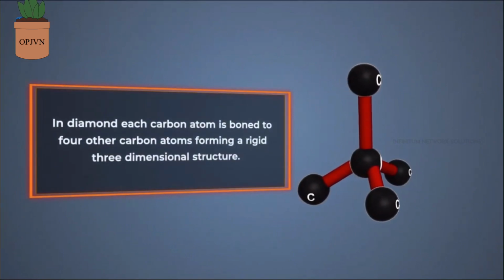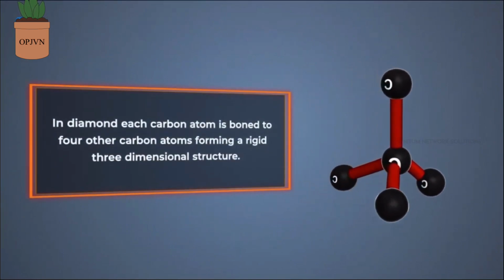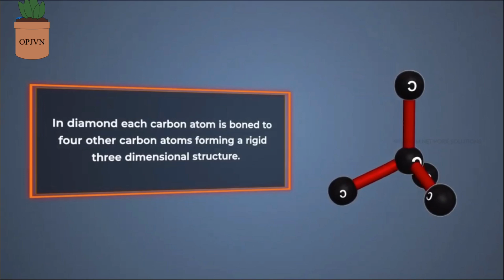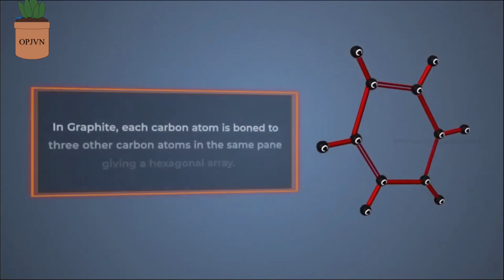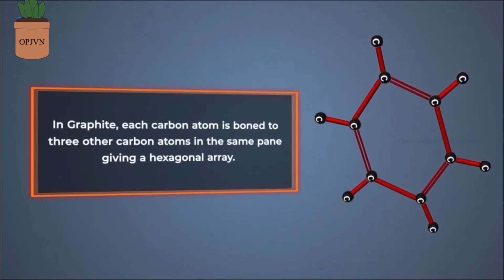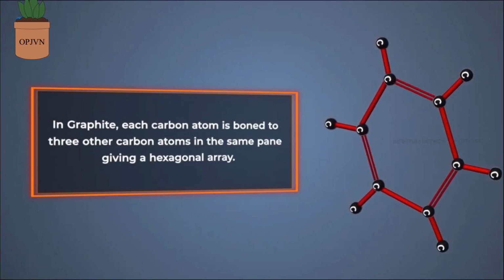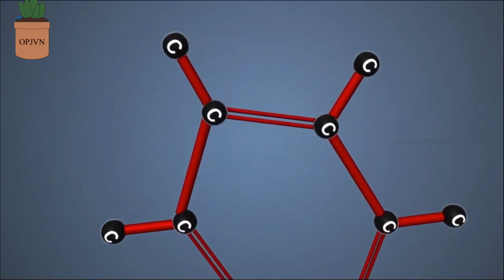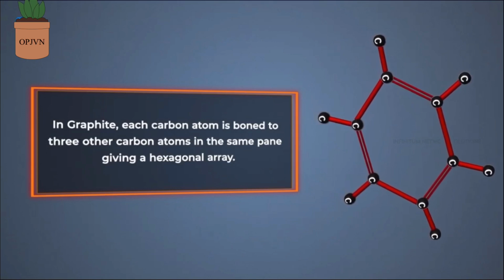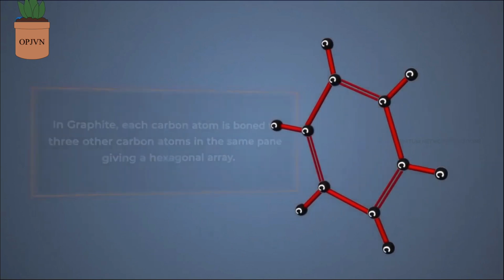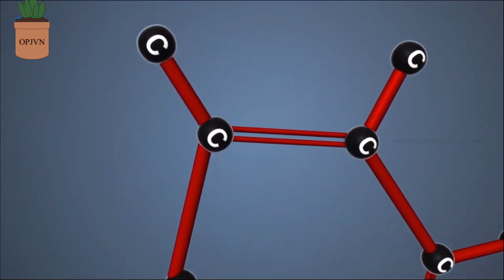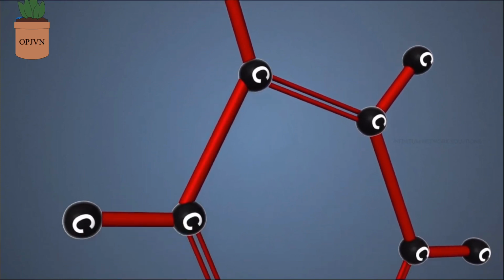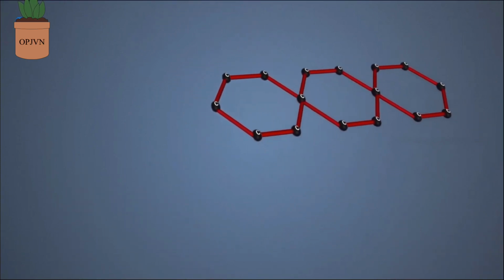In diamond, each carbon atom is bonded to 4 other carbon atoms, forming a rigid 3-dimensional structure. And in graphite, each carbon atom is bonded to 3 other carbon atoms in the same plane, giving a hexagonal array. In graphite, one of these is a double bond so that valency is satisfied. Graphite is formed by the hexagonal rings arranged one above the other.